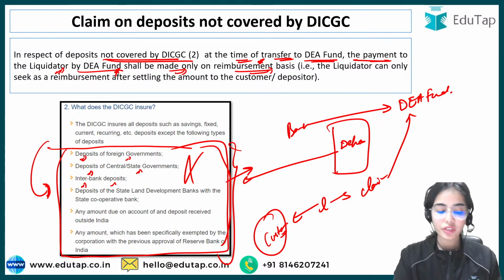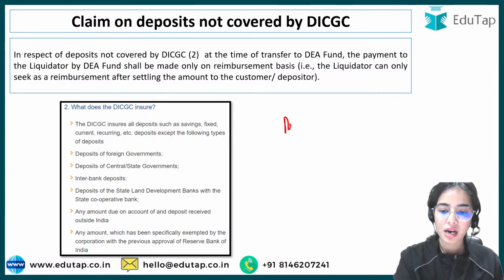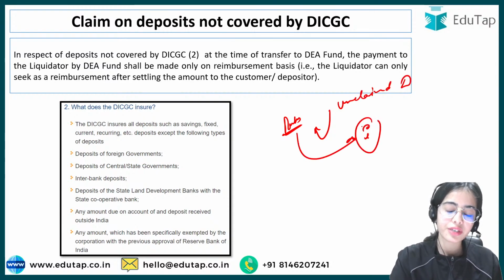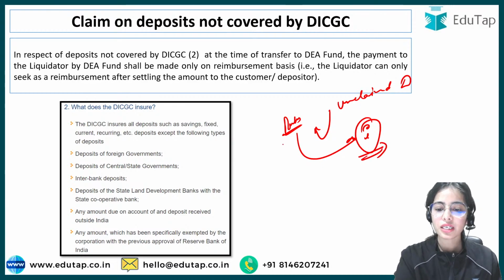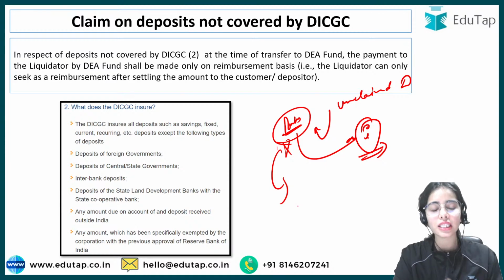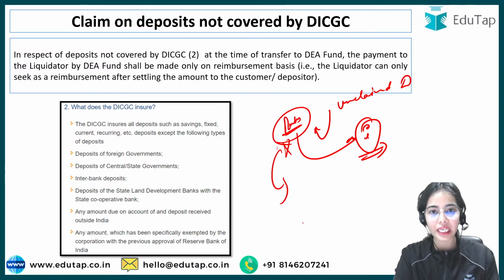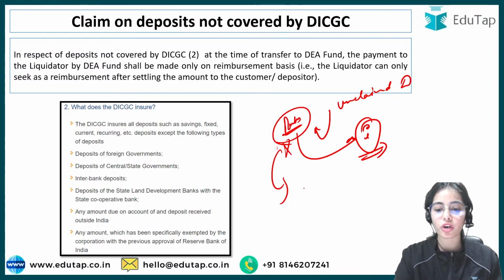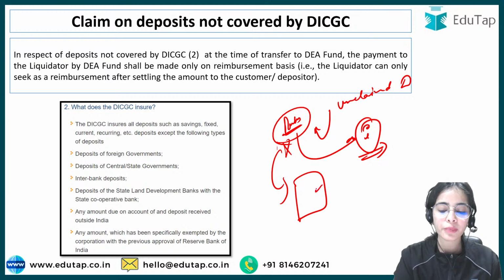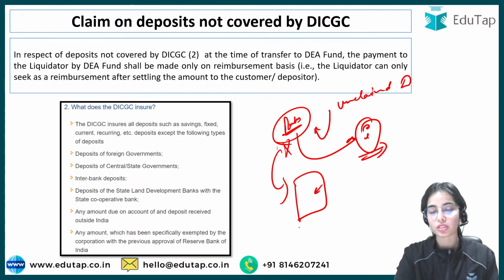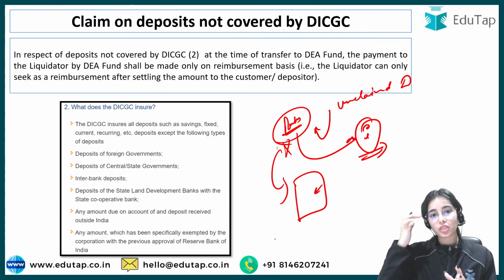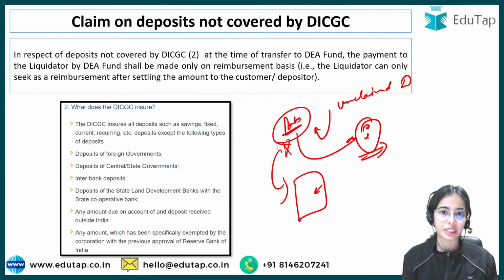Okay, so if the banks continuously keep on having the unclaimed deposits, the bank will have to continuously give the interest rate also. The cost of maintaining the inoperative account also becomes huge, because they have to maintain the data, the details and the documents. So the banks do not want to keep on having more and more unclaimed deposits or unclaimed accounts, because maintaining those accounts is also a tedious task for the banks.